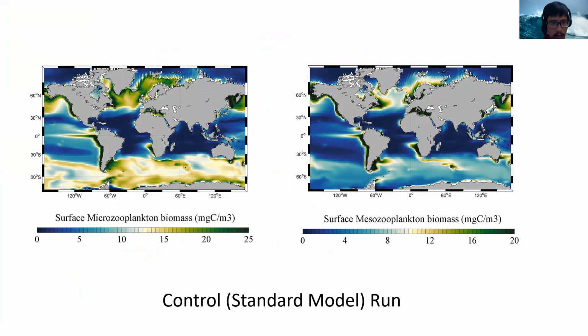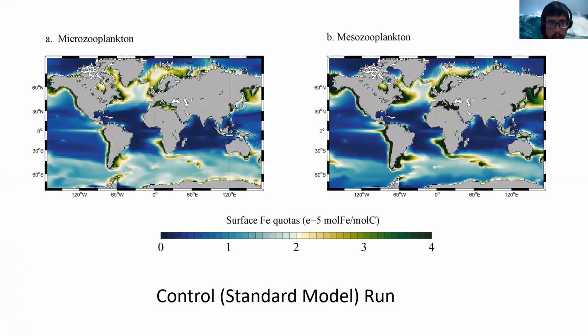I'm looking at the surface microzooplankton biomass and surface mesozooplankton biomass. We see that zooplankton biomass is high in the high latitudes and low in the low latitudes, and also can be high along the coast.